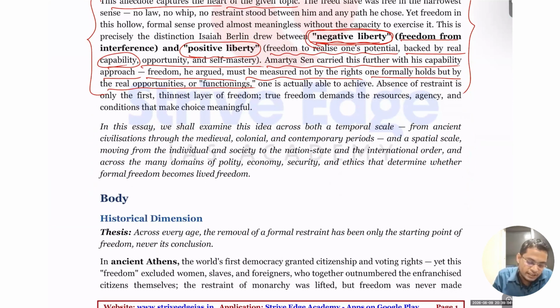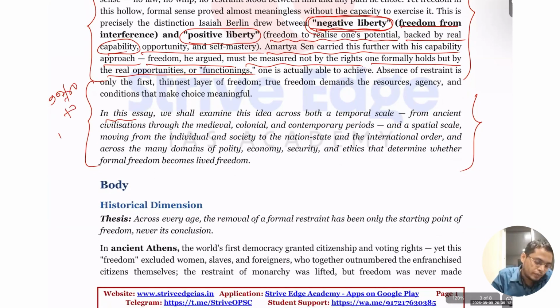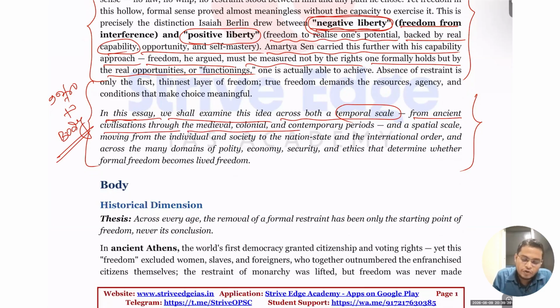Then you have to write the connecting line from intro to body. I have written a connecting line from the intro to your body. You can see this in this essay: we shall examine the idea across both temporal and spatial scales. Temporal means time scale, that means ancient, medieval, modern, world history, contemporary history also. From ancient civilizations through the medieval, colonial, and contemporary period, and spatial dimensions.